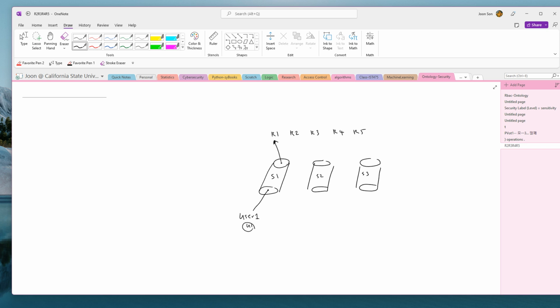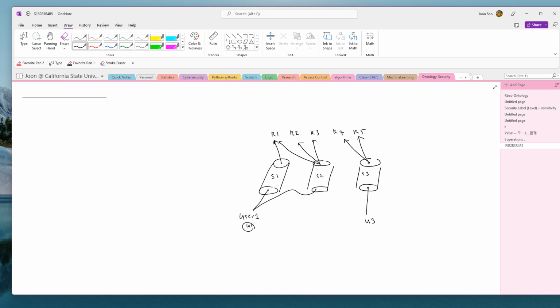Now let's say this is user 3, who activates session number 3, and session number 3 can activate both of these roles, okay? Now, of course, user 1 can also activate another session, and this session can activate, let's say, R1, R2, and R3 at the same time, right? So, as you can see, my point is this.